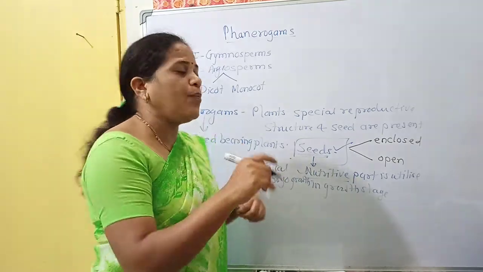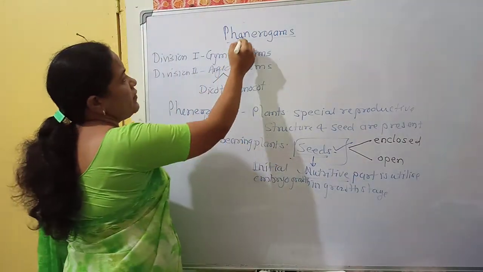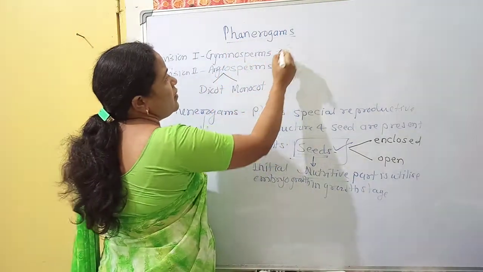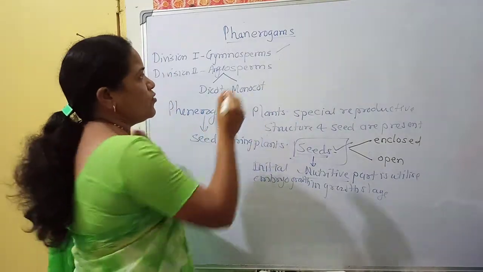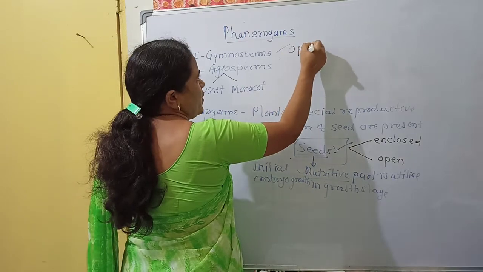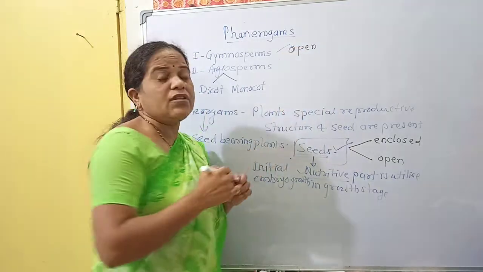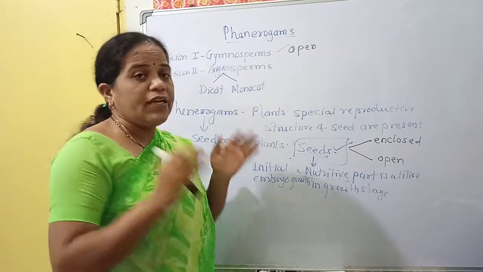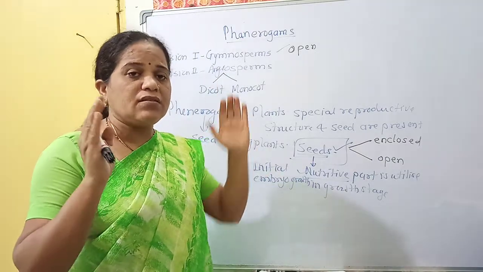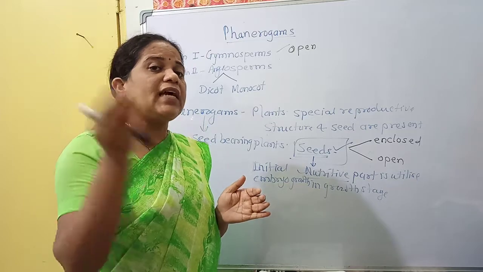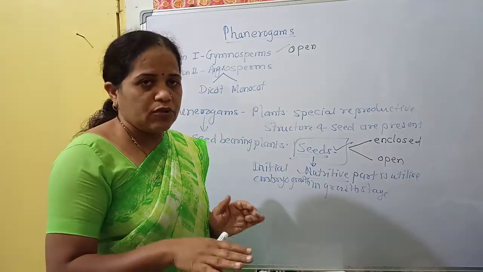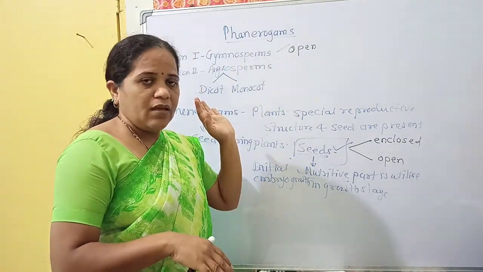Depending upon that, phanerogams are divided into two. The division in which the seeds are not enclosed in a fruit, but open, meaning the plant has seeds that cannot be enclosed inside the fruit, is called gymnosperm.